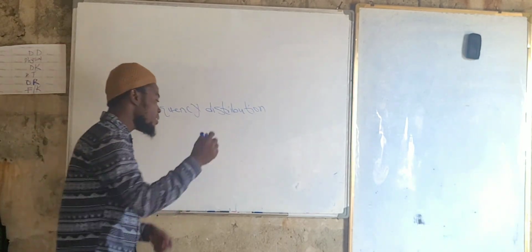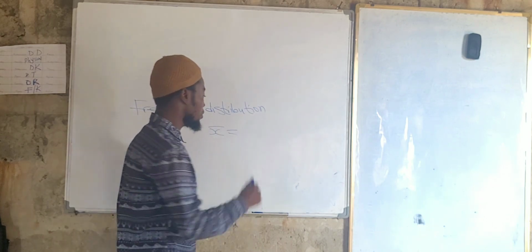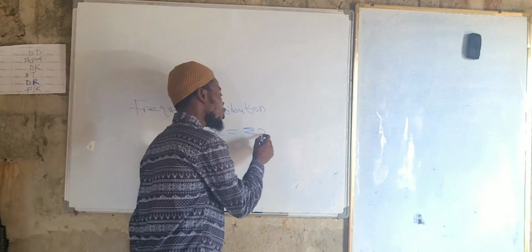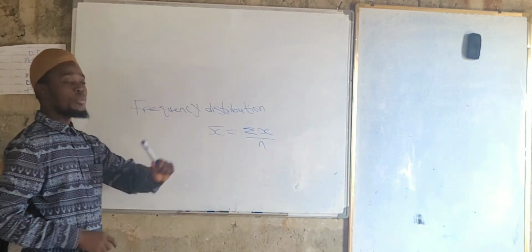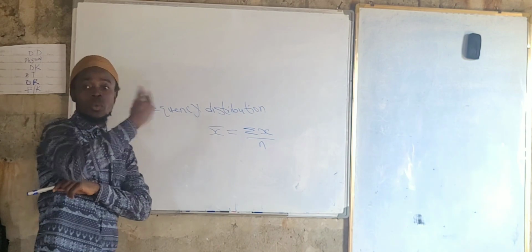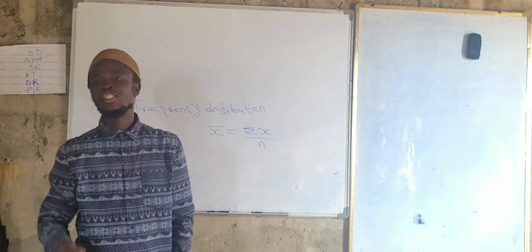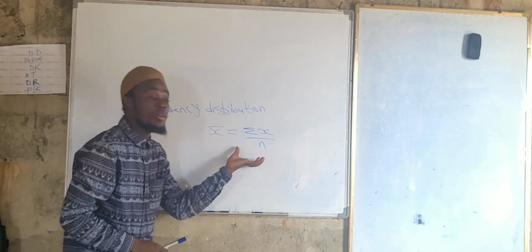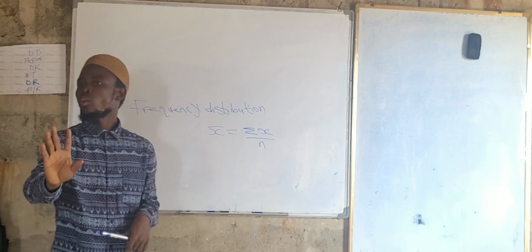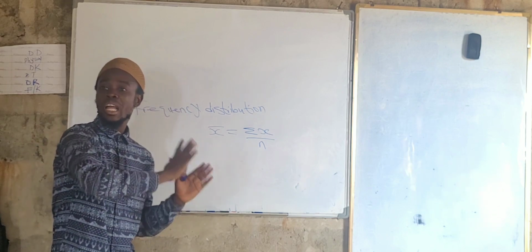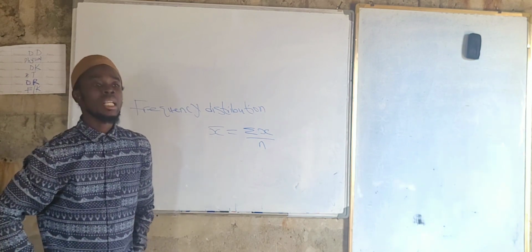That's why for the mean here, for the past problems that we have been solving, we have the summation of x all over n. This was the formula that we have been using, right? Yes, sir. Now we are going to change the concept. From this formula you can see that there is nothing like f, frequency, because all the questions that we have been solving here involve no frequency. Are we okay, sir? Yes, sir.